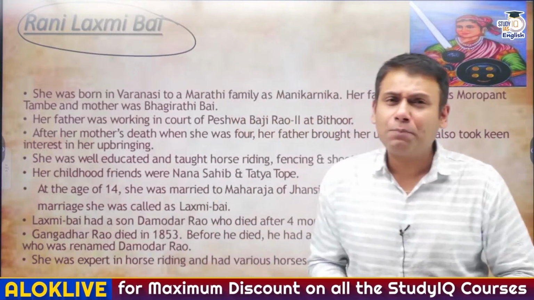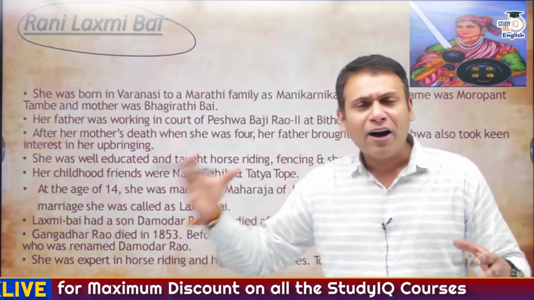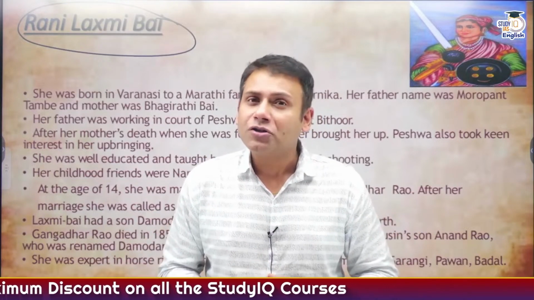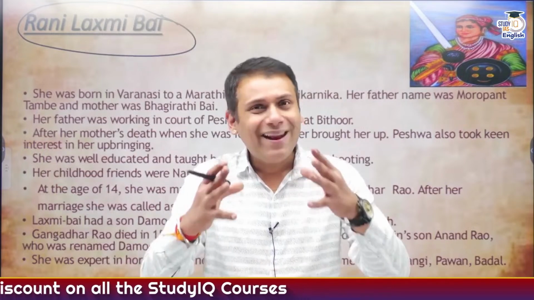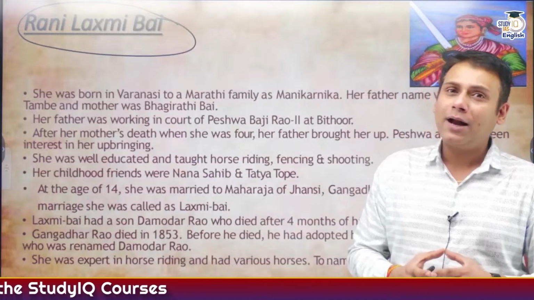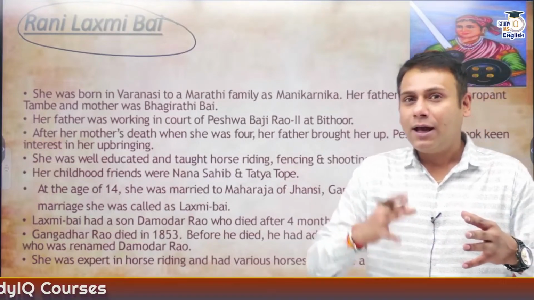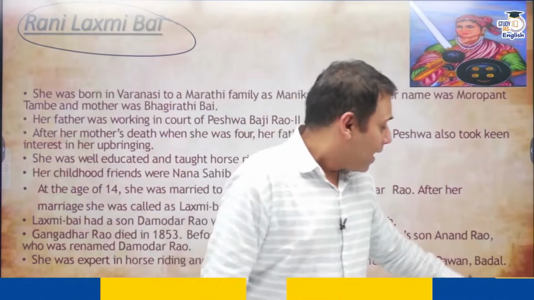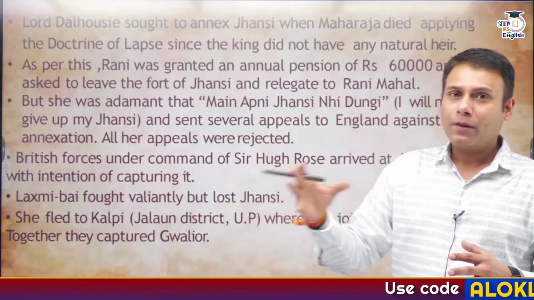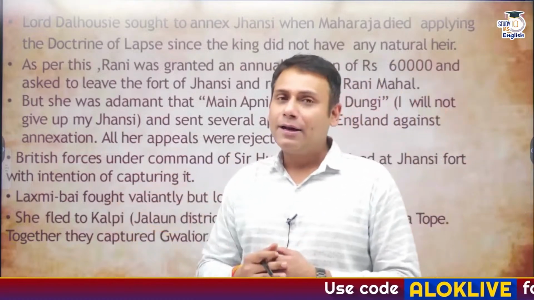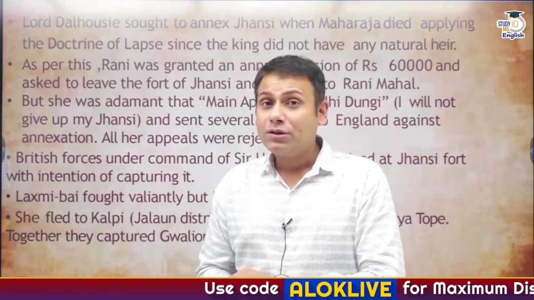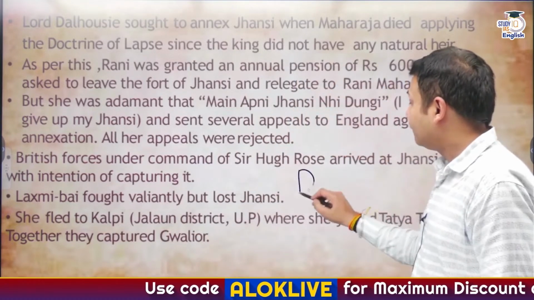Rani Lakshmi Bai was an expert in horse riding, shooting, archery and fencing. Pawan, Badal and Sarangi were the names of her horses. At the young age of 14 to 15 years, she was married to the Maharaja of Jhansi, whose name was Gangadhar Rao. From now onwards, she was referred to as Lakshmi Bai. After a few years of marriage, she was blessed with a baby boy whose name was Damodar Rao.